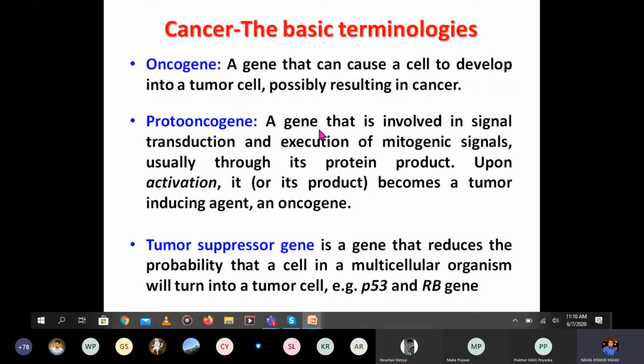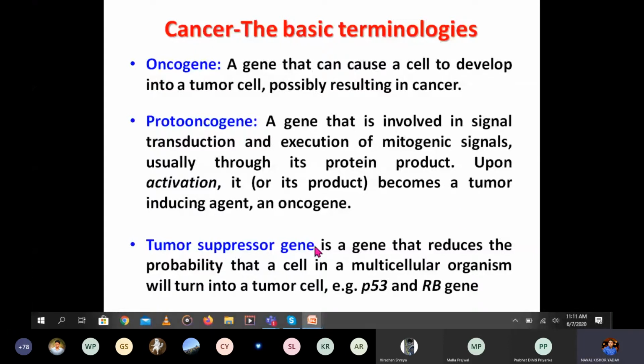A proto-oncogene is a gene that is involved in signal transduction and execution of mitogenic signals, usually through its protein products. Often the activation of these proto-oncogenes or their products makes them tumor-inducing agents, or you can say oncogenes. Due to some changes, these proto-oncogenes can be changed into oncogenes and lead to cancer.